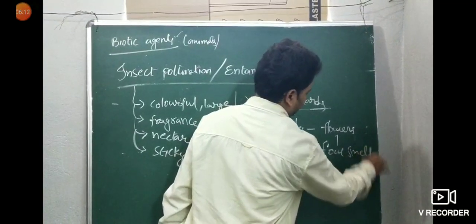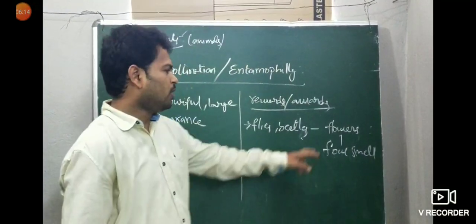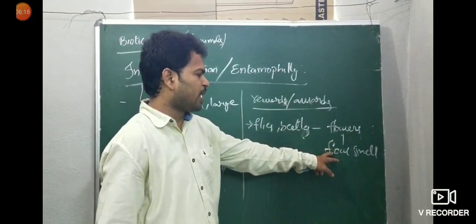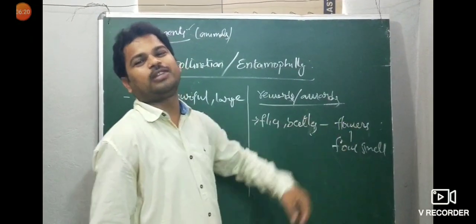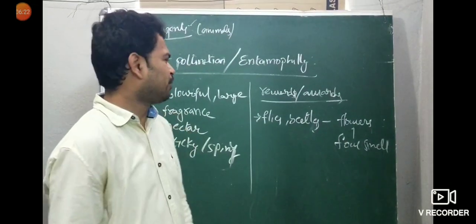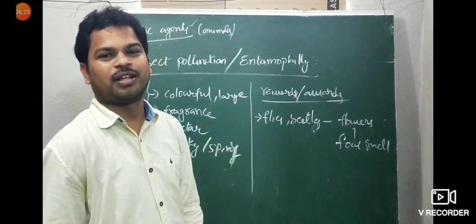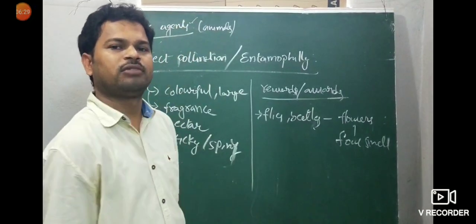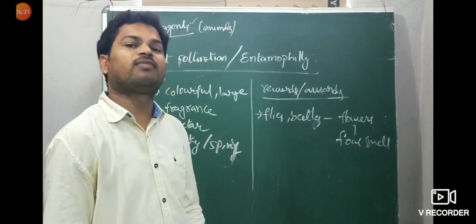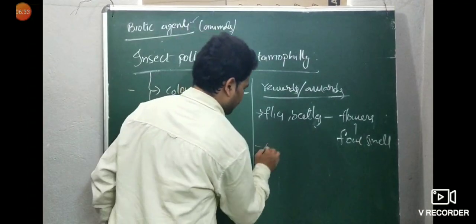Foul smell means a bad smell. When the flowers produce a foul smell, flies and beetles are attracted towards them and help in pollination. This is one type of reward. And one more thing, the tallest flower in the world. Very, very important question. Name the plant. The tallest flower in the world is Amorphophallus.